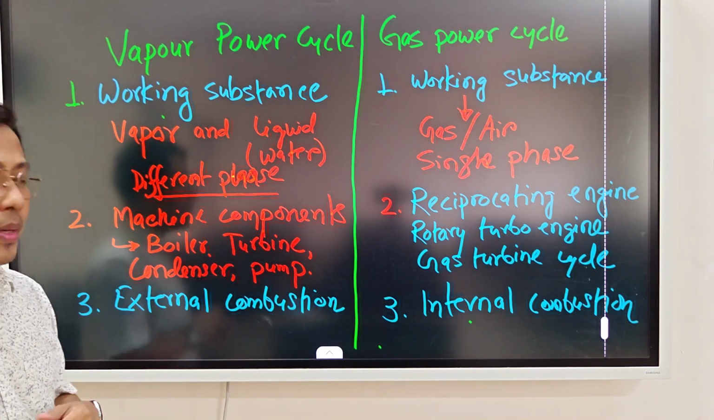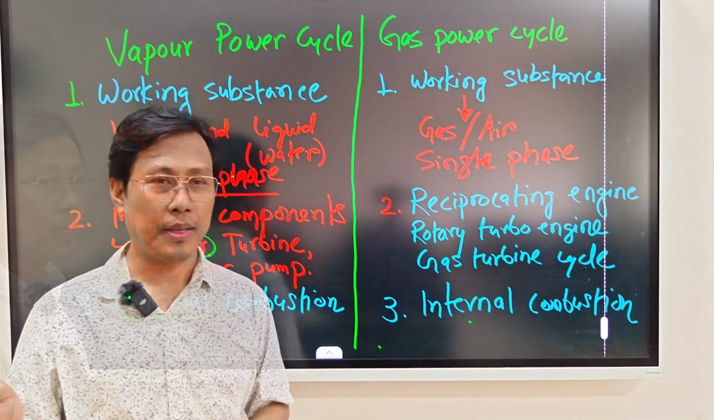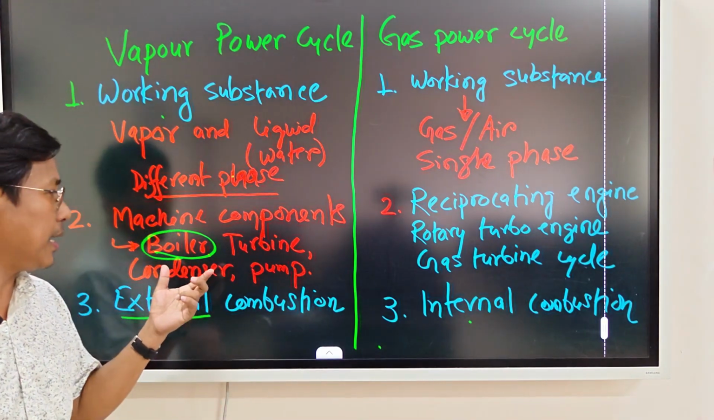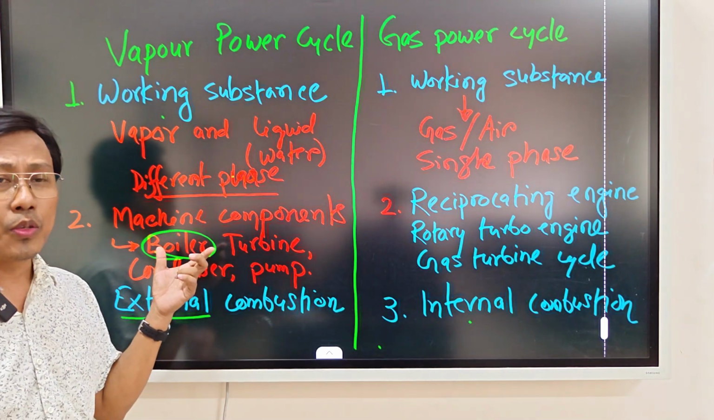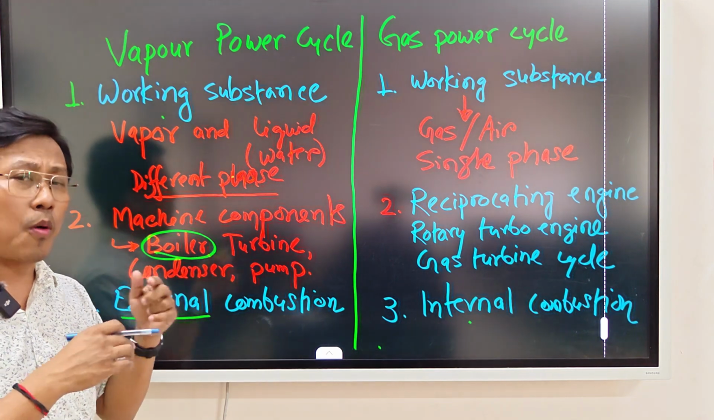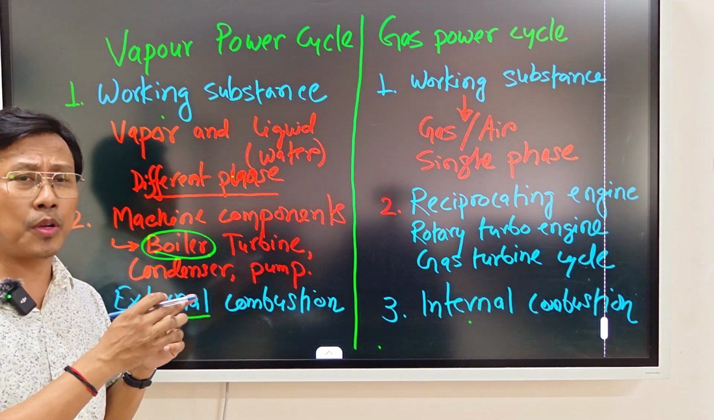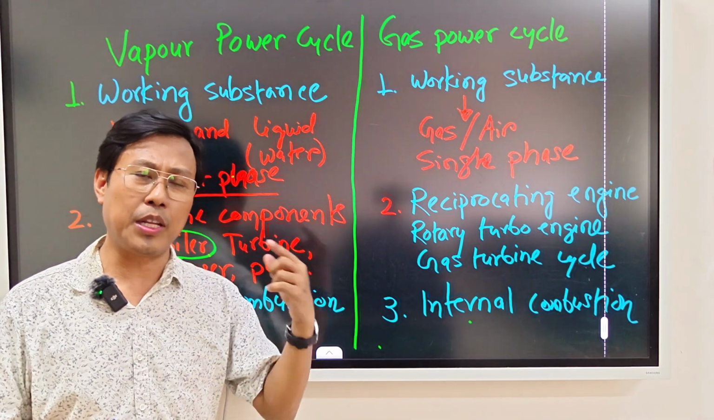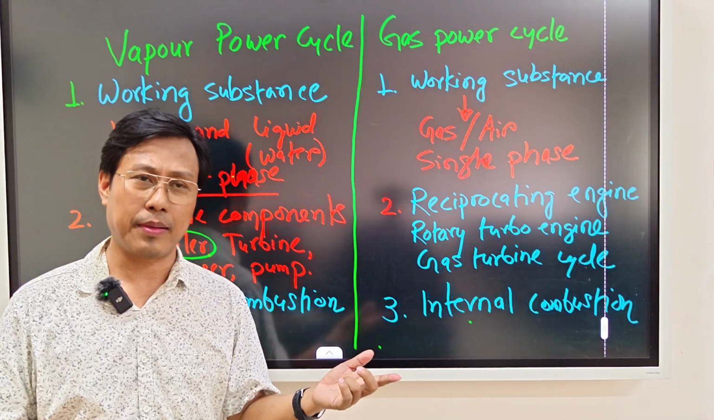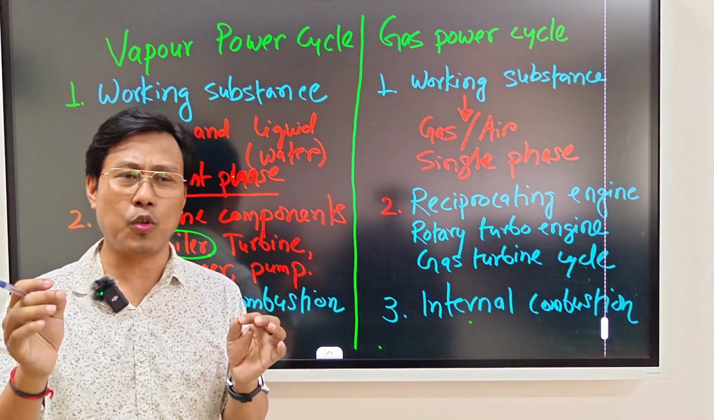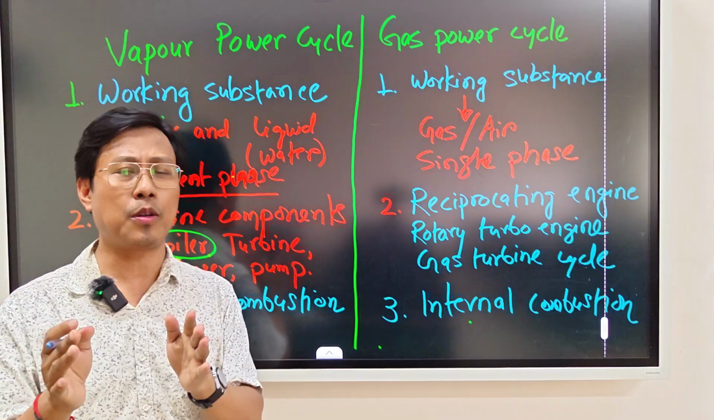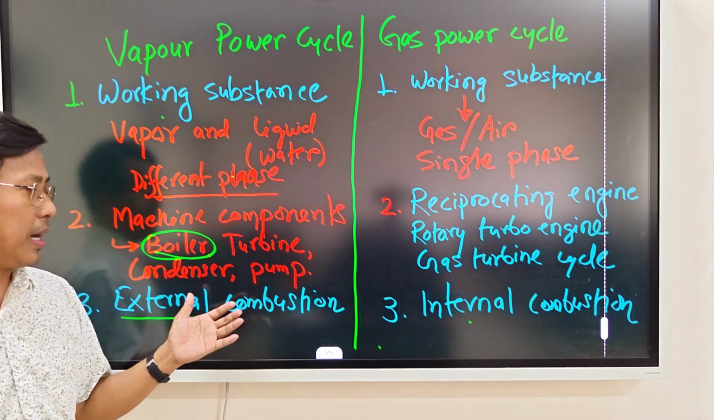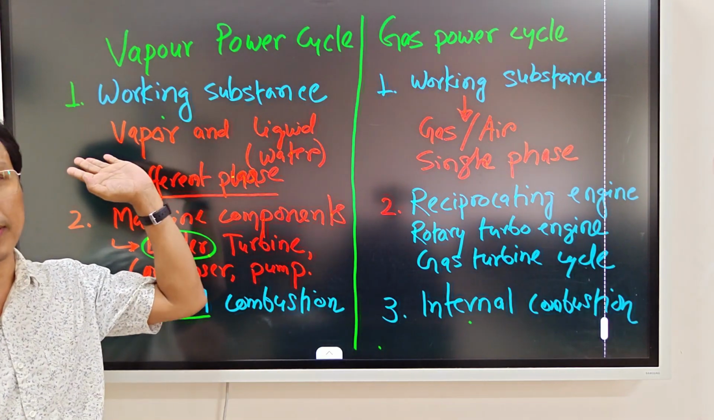So what does it mean by the external one? Here the combustion will take place in an external device. So here the boiler will be there. Inside the boiler combustion will take place, and due to the combustion the working substance will change its phase. It will convert from liquid to vapor. Okay, but the combustion process will take place externally.